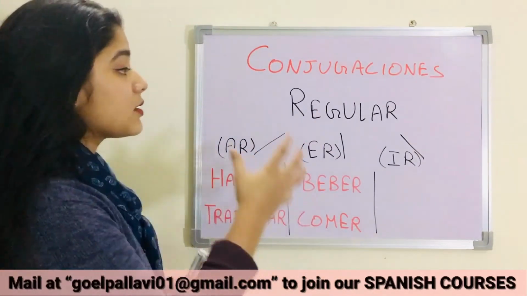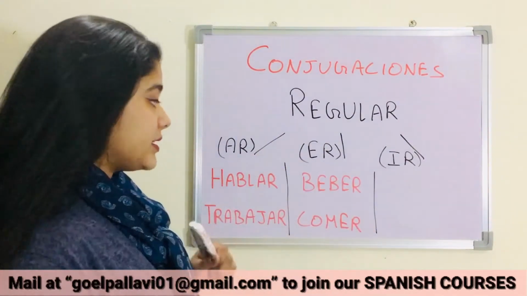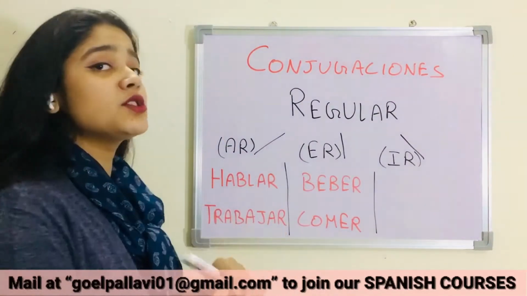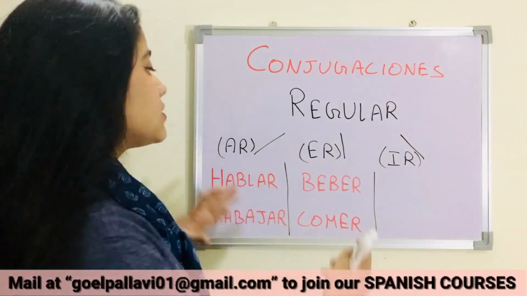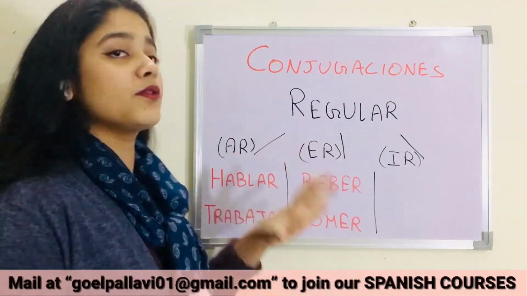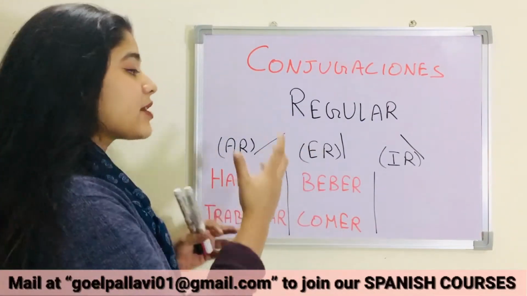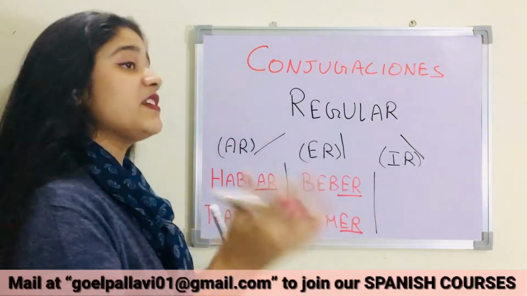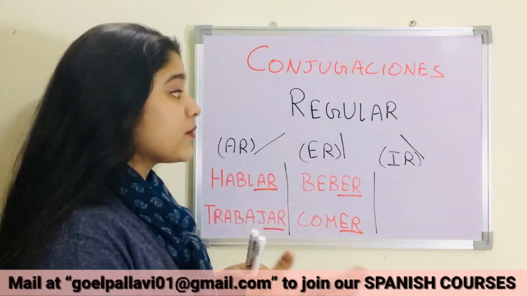So you have learned the pattern in the last videos. AR ending verbs and ER ending verbs you have already done. Hablar, which means to talk, Trabajar, which means to work, Beber, which means to drink, Comer, which means to eat. Basically I was taking two examples for each type of verb, to let you know that the pattern is the same. We always remove the AR or ER from the end, and we add the specific letters, depending on which type of verb it is.